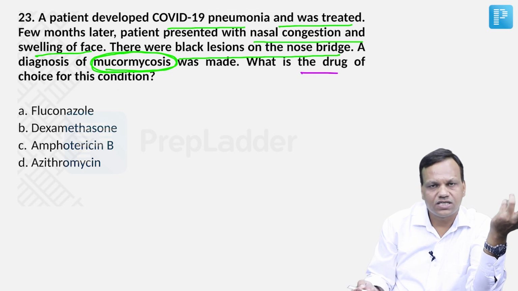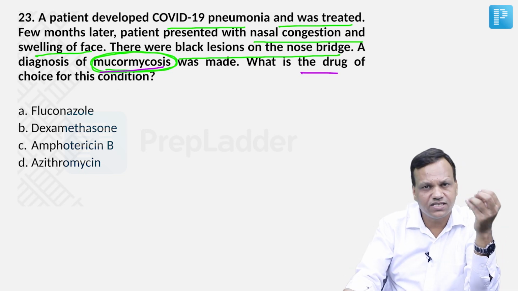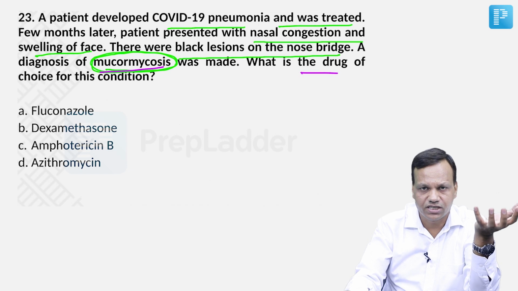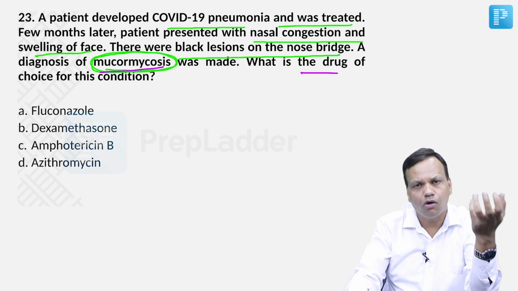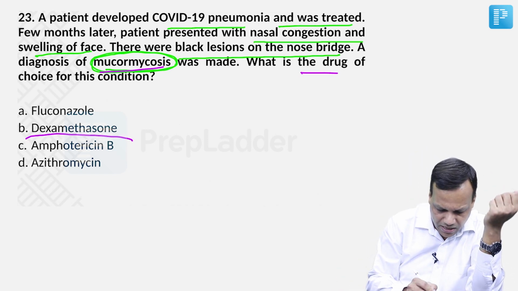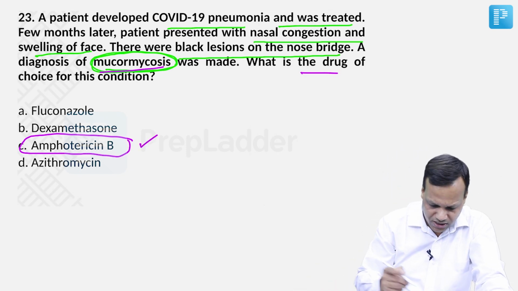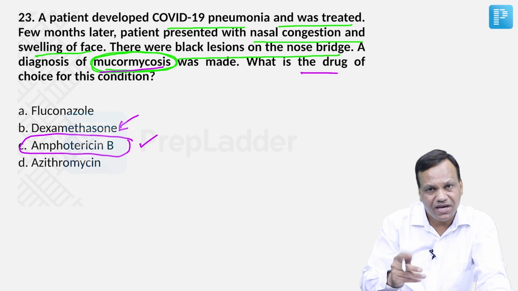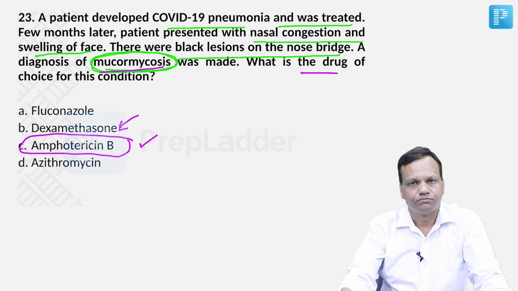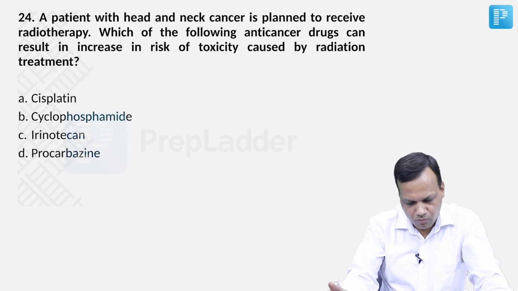What is the drug of choice? We all know mucormycosis is a very serious life-threatening fungal infection, and the drug of choice for almost all serious fungal infections is liposomal amphotericin B. So amphotericin B is the drug of choice. Dexamethasone may have caused this condition by suppressing the immunity. Okay. Moving to the next question.